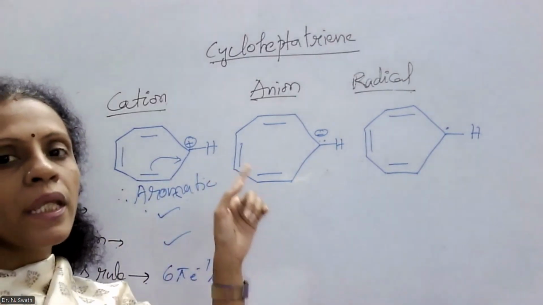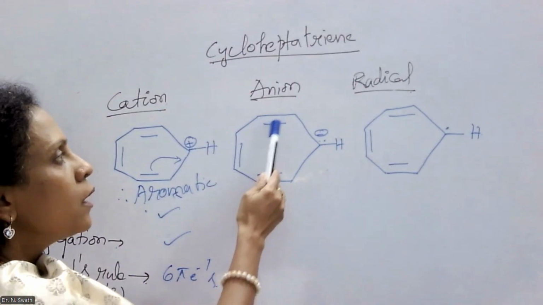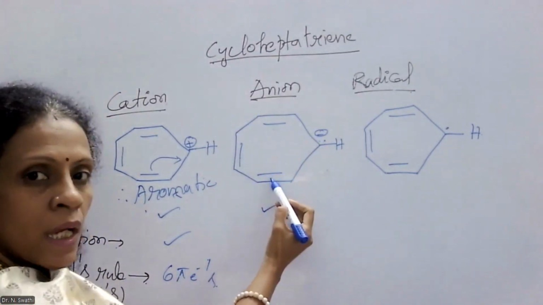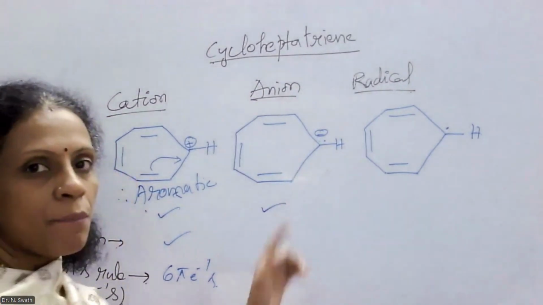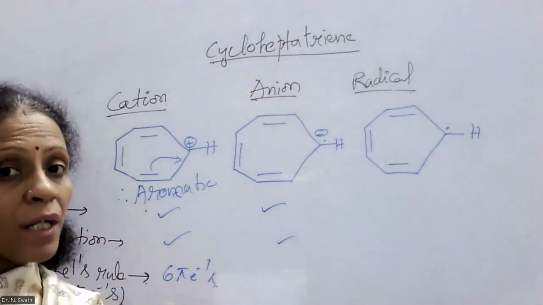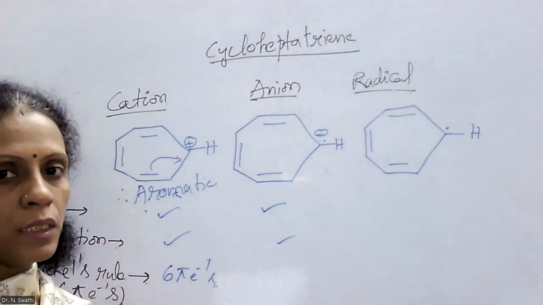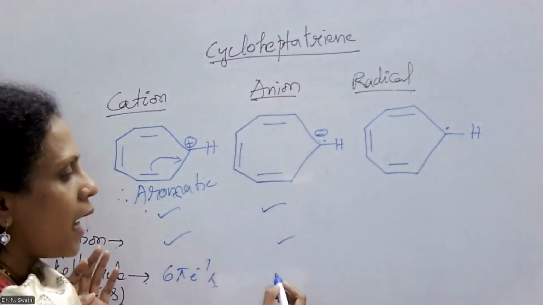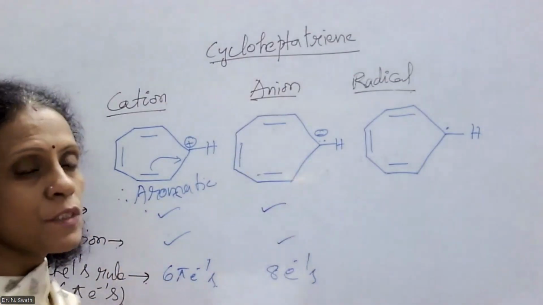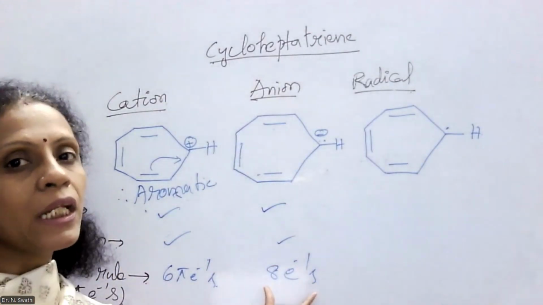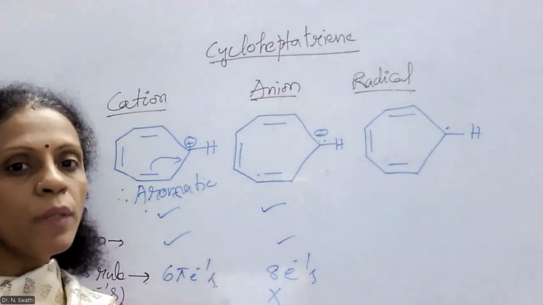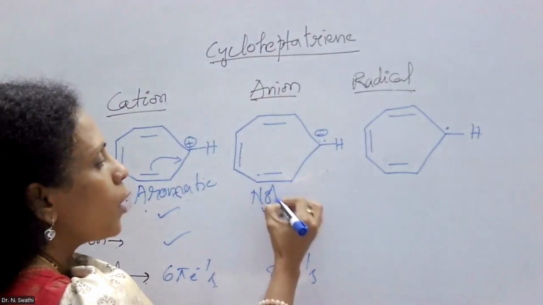Now coming to its corresponding anion, in the case of the anion, the molecule is cyclic in nature and conjugation is maintained. So 3 double bonds are there and a pair of electrons is present in conjugation with these 3 double bonds. So conjugation is also maintained. But if you look at the obeyance of Huckel's rule here, the cyclic cloud has 8 electrons. 6 pi electrons are present and 2 electrons of the lone pair are present on the 7th carbon. So 8 electrons are present. That means it is not obeying Huckel's rule. As it is not obeying Huckel's rule, it is considered to be not aromatic.